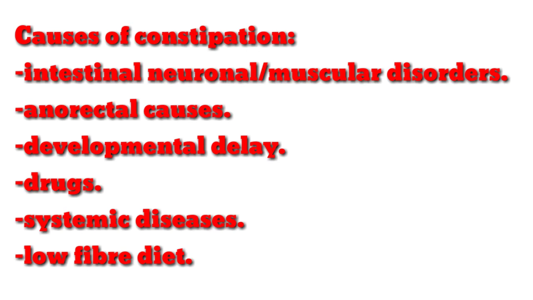Some drugs like opiates and anticholinergic drugs. Then some systemic diseases like cystic fibrosis, hypothyroidism and celiac disease. Apart from all these causes, the diet which we take is also responsible for causing constipation. A diet which is low in fiber is responsible for causing constipation. So these were the organic causes for constipation.